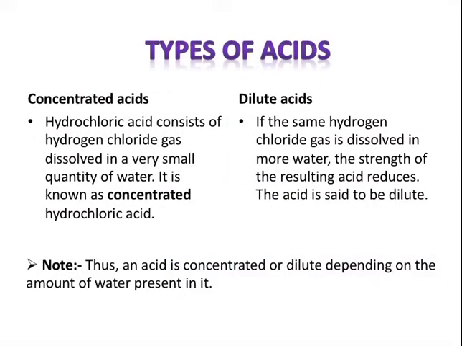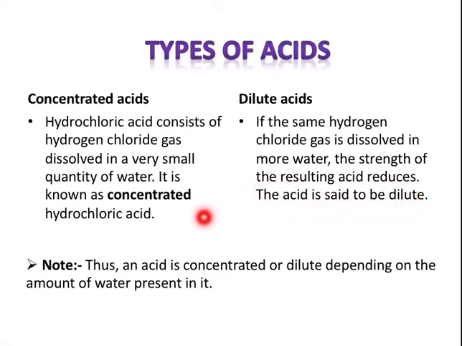In another way, we can also divide them into categories like concentrated acids and dilute acids. For example, hydrochloric acid consists of hydrogen chloride gas dissolved in a very small quantity of water, so it is known as concentrated hydrochloric acid. And if the same hydrogen chloride gas is dissolved in more water, the strength of the resulting acid reduces, thus the acid is said to be diluted.